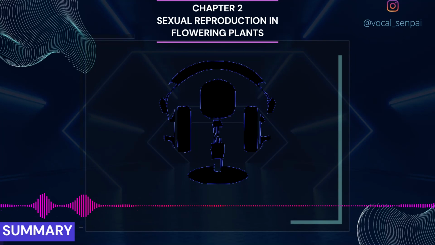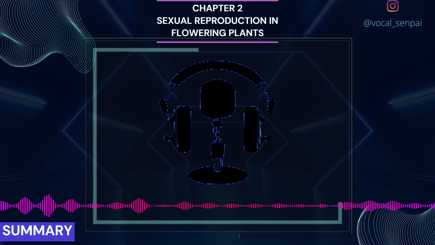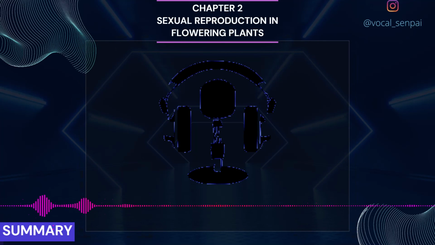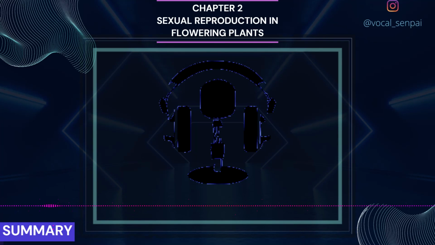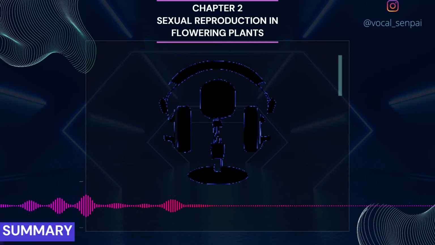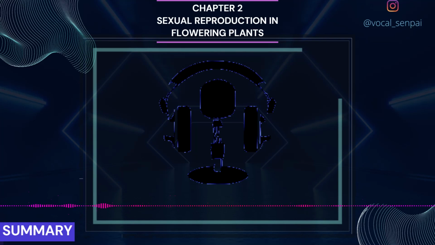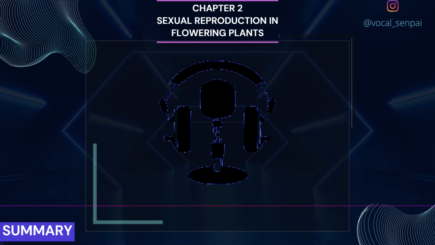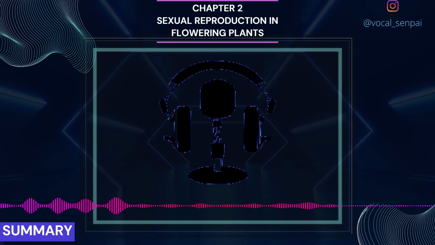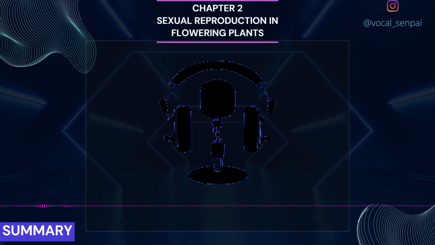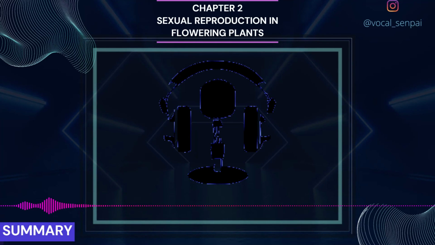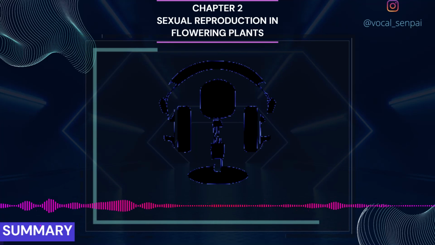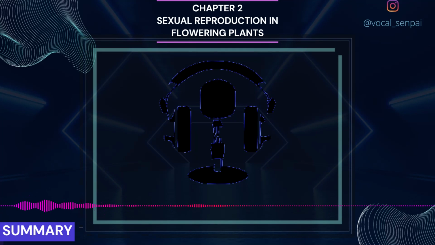The pistil has 3 parts, the stigma, style and the ovary. Ovules are present in the ovary. The ovules have a stalk called funicle, protective integuments and an opening called micropyle. The central tissue is the nucellus in which the archesporium differentiates. A cell of the archesporium, the megaspore mother cell, divides meiotically and one of the megaspores forms the embryo sac, the female gametophyte. The mature embryo sac is 7-celled and 8-nucleate.